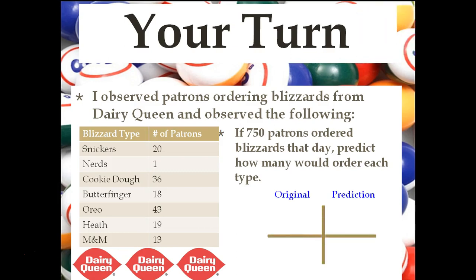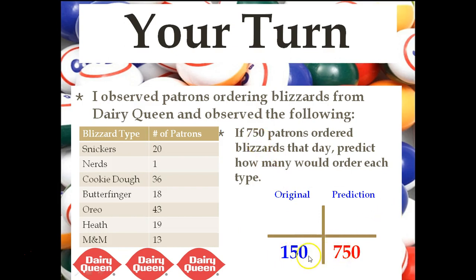All right, let's see. So I set up my 2x2. Original on the left, prediction on the right. And I'm going to start with Snickers. But before that, I need to figure out how many total, because you want to get that total people I saw order blizzards. So I add up all the patrons that I saw and all the blizzards, and I got 150. I'm predicting for 750.